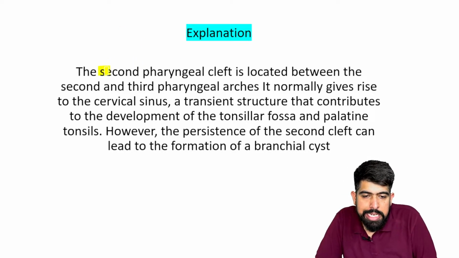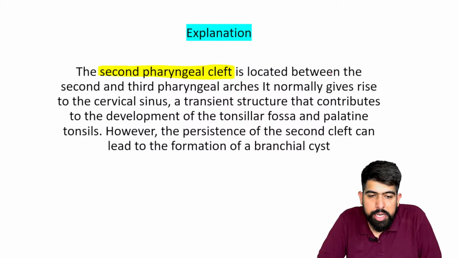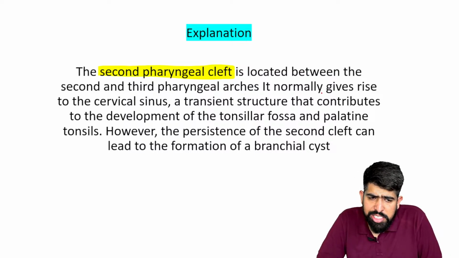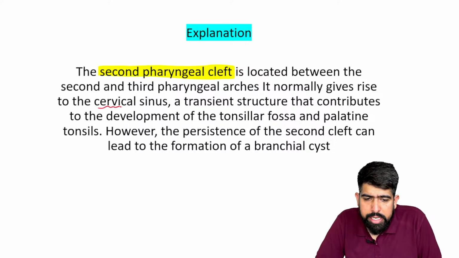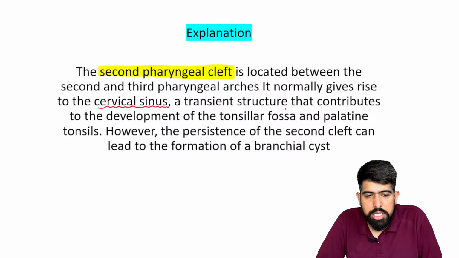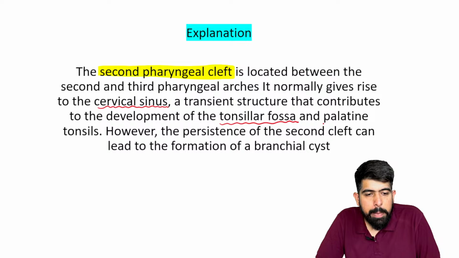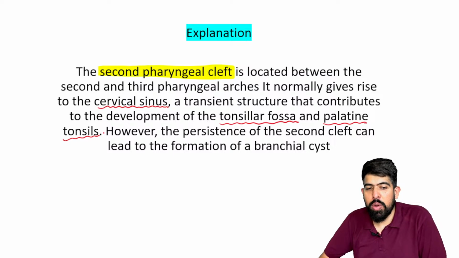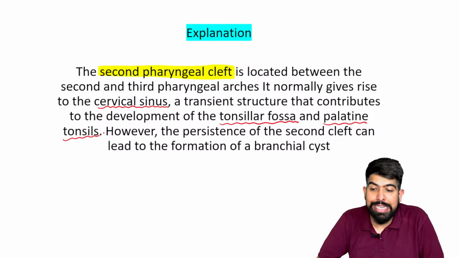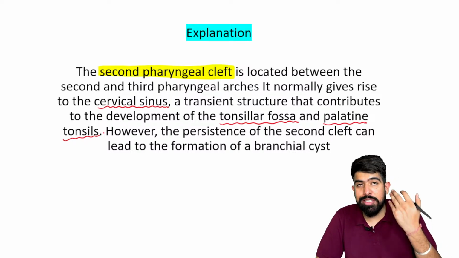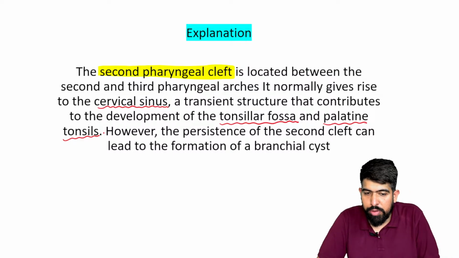If we're talking about its location, it is located between the second and the third pharyngeal arches, and it normally gives rise to the cervical sinus, a transient structure that contributes to the development of the tonsillar fossa and the palatine tonsil.